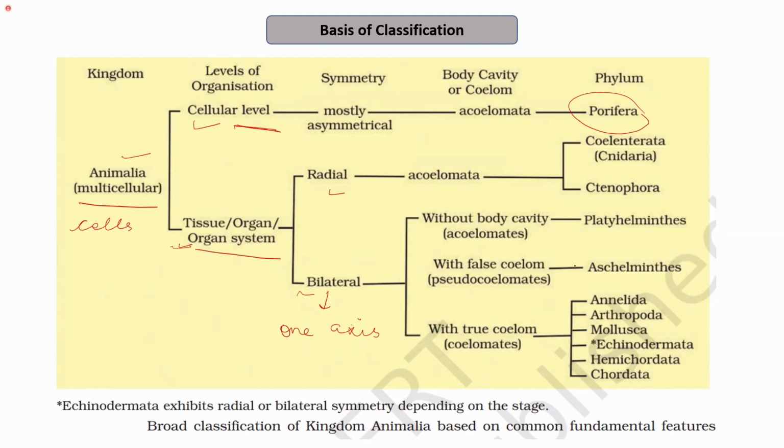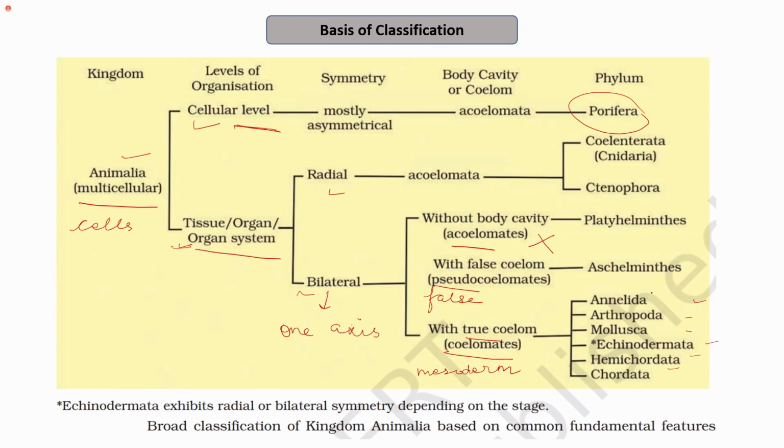So there is only one axis of symmetry on the basis of which the organisms can be divided into two symmetrical halves. Then, on the basis of the body cavity, they can be divided into acoelomates, that is, they do not have any body cavity, and pseudocoelomates, in which the body cavity is a false body cavity, which is Aschelminthes, and we have already learned about it. Then we were focusing on the organisms that have a true coelom, that is, the coelomates. In this, the coelom, that is a body cavity, is formed by the mesoderm. The true coelomates are annelids, arthropods, mollusks, echinoderms, hemichordata, and chordata.